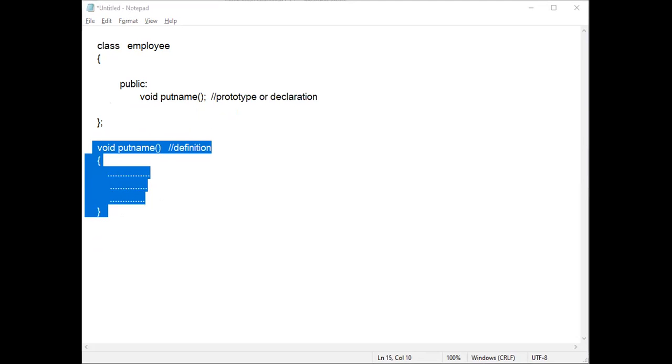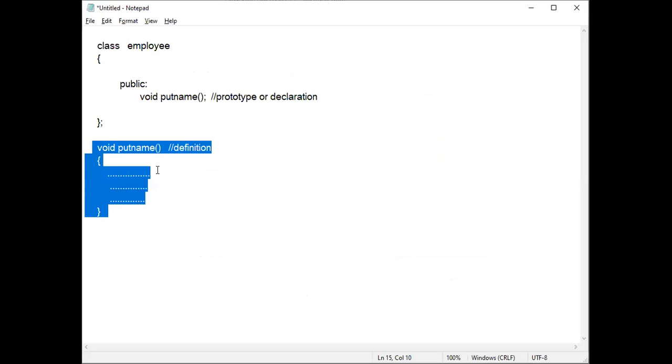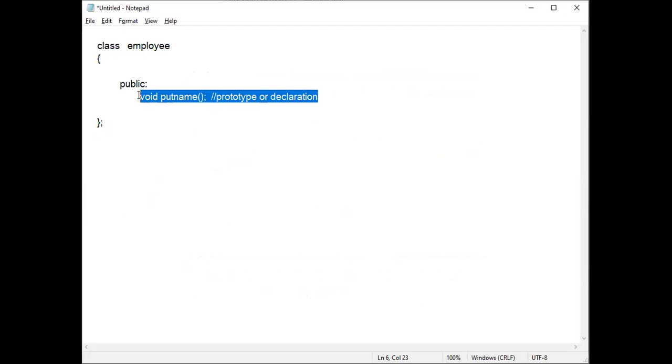Whatever you do, either the function declaration or a definition, functions that are declared or defined within a class. Within a class means, see here, in this case outside the class I have written the definition. But if you bring this inside the class, so instead of writing a declaration, you directly write the definition, this is also called a member function.